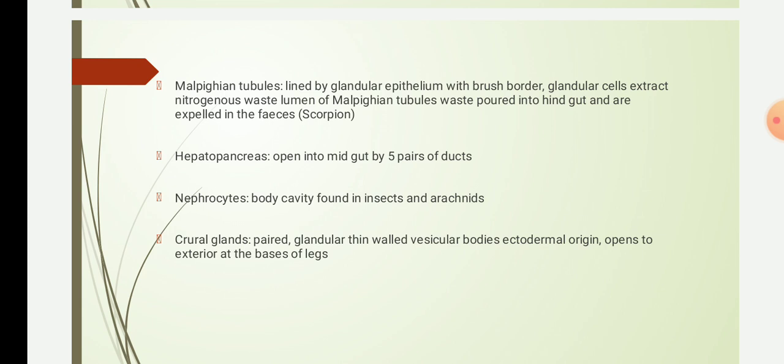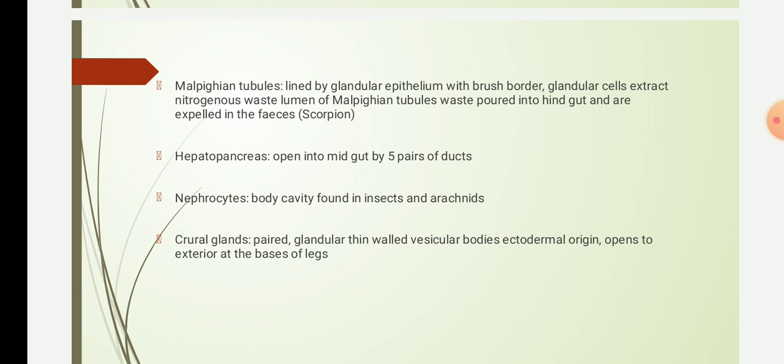Whereas in scorpions, two pairs of Malpighian tubules are present, and in Myriapoda or centipedes there is a single pair of these tubules. Each Malpighian tubule is nearly 25 long, and its diameter is around 0.05.